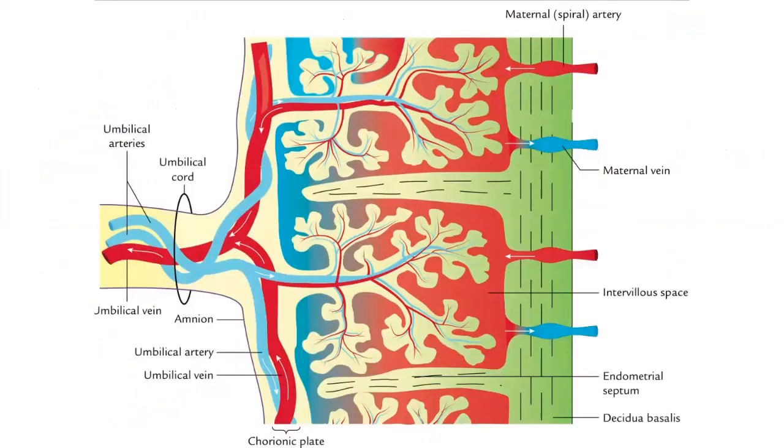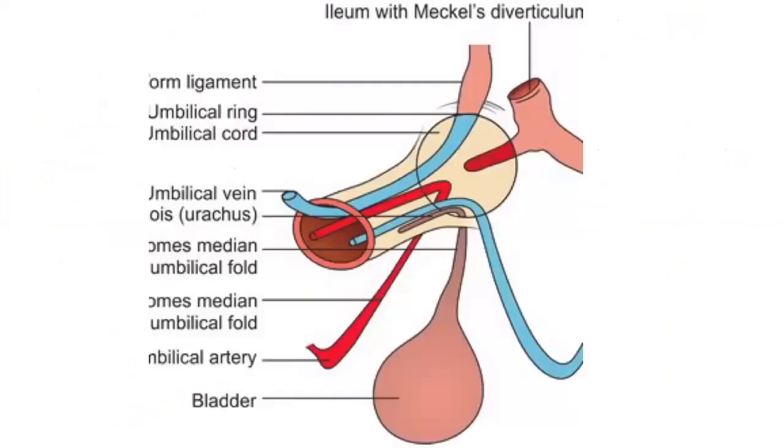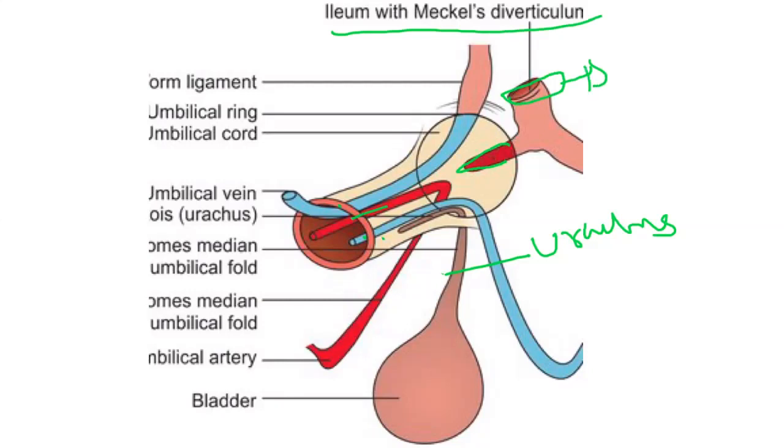So you see umbilical arteries and umbilical vein. The vein carries the oxygenated blood, the arteries carry the deoxygenated blood. You see these are the structures that are present within the umbilicus. You see this is the bladder and it is connected by the urachus, and arteries and vein, and this is the midgut, right? You see Meckel's diverticulum, this proximal part is Meckel's diverticulum, we have already said that.